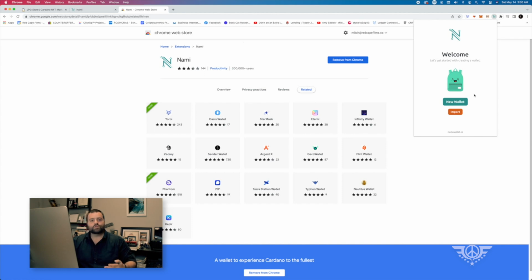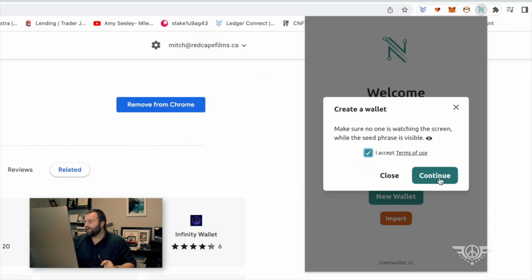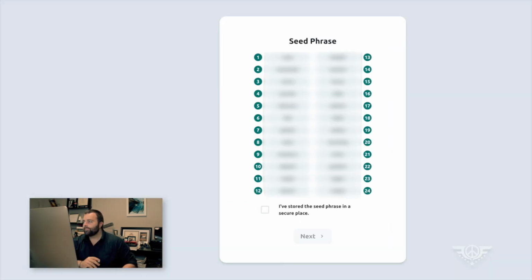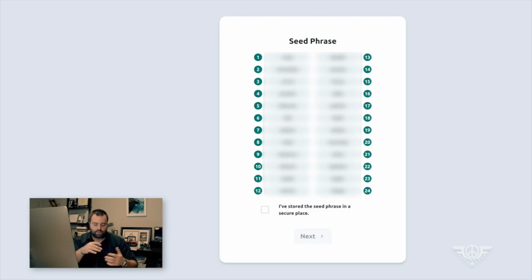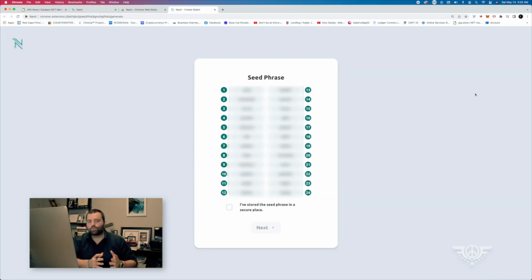For us, what we're going to do is create a brand new wallet to show you step by step how to do all of this. Let's click on new wallet. We're going to hit I accept. So I'll zoom in a little bit here. As you can see, it says seed phrase. What we're going to do is write Nami wallet, and I'll just put new. So once we get the wallet set up, we're going to rename it. I'm going to write Nami wallet new. Maybe put your name or what you're using the wallet for. So we're creating this video for educational purposes only.